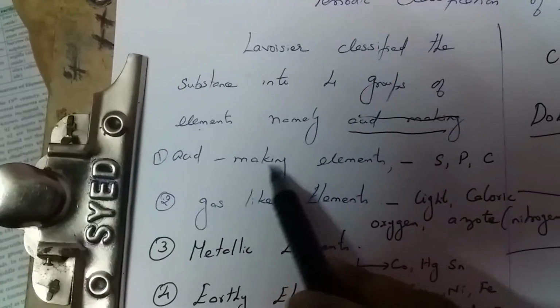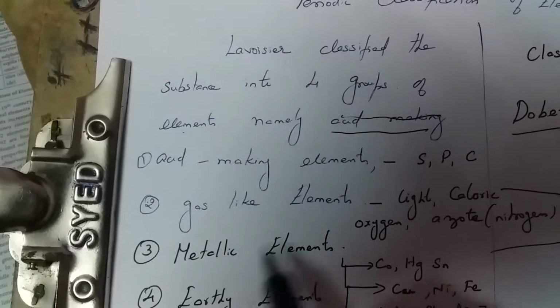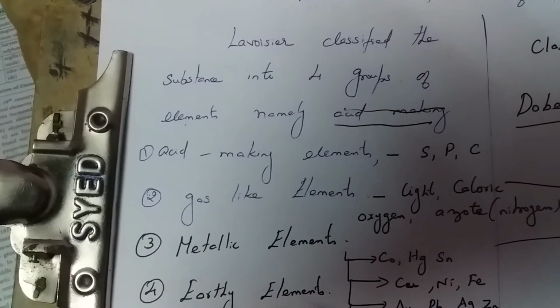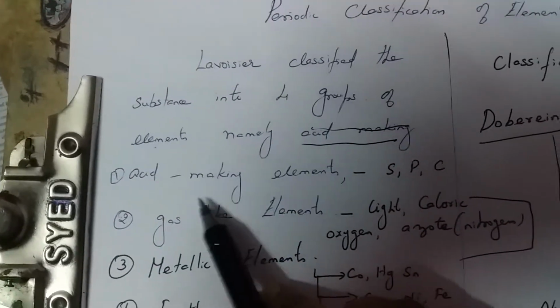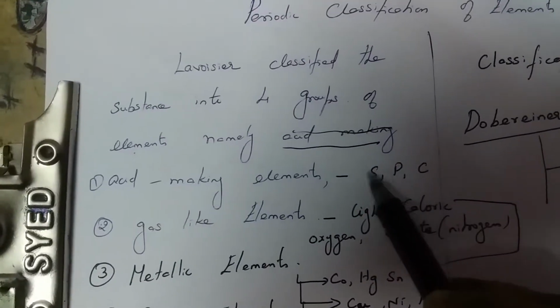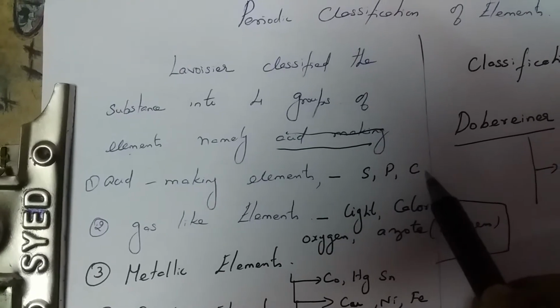First, acid making elements; second, gas like elements; third, metallic elements; and fourth, earthy elements. The acid making elements are sulfur, phosphorus, and carbon.